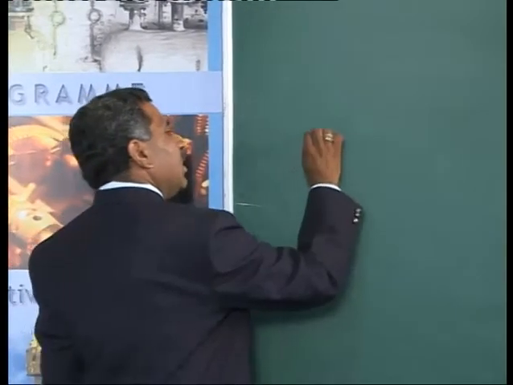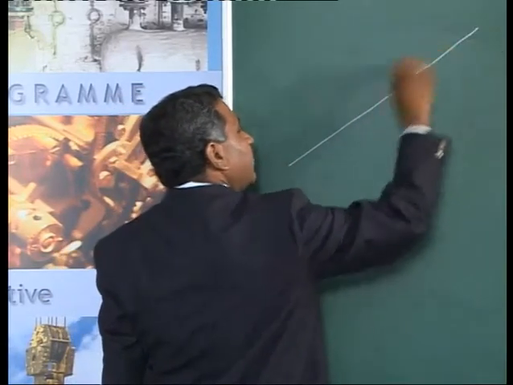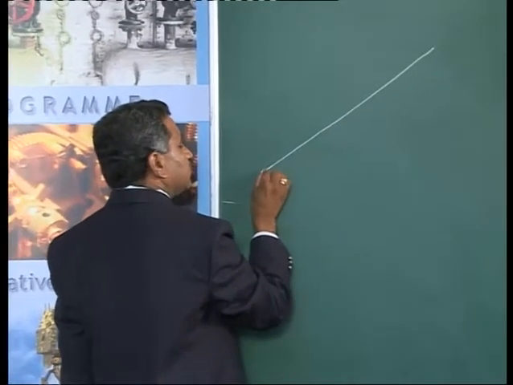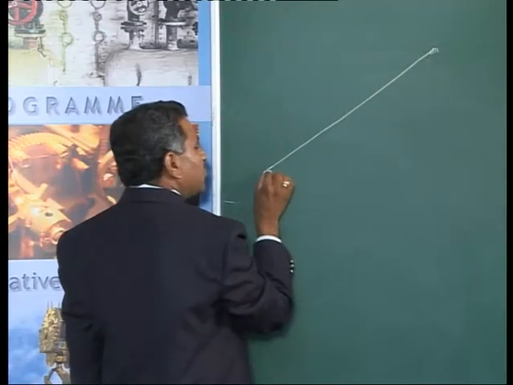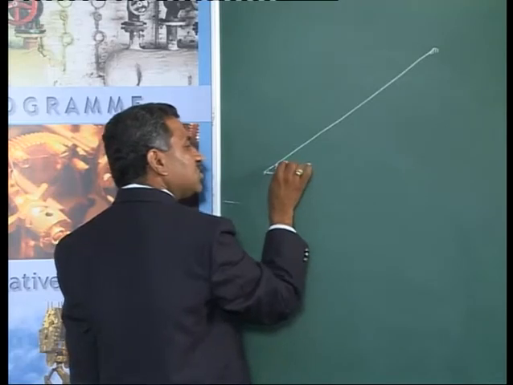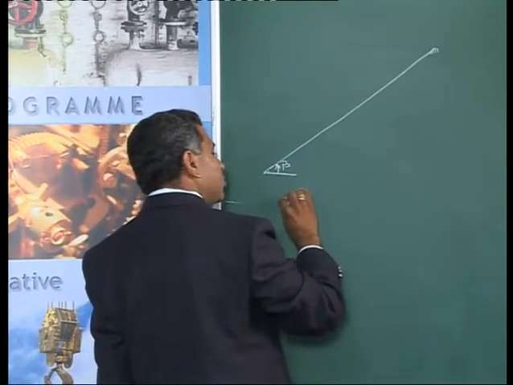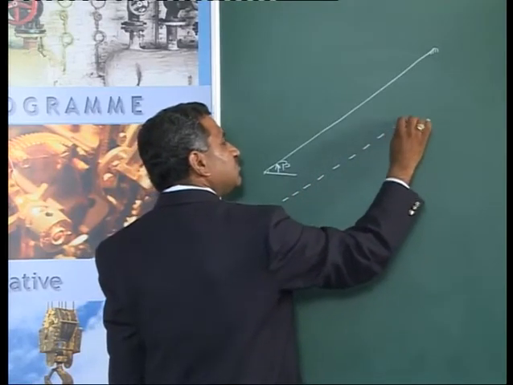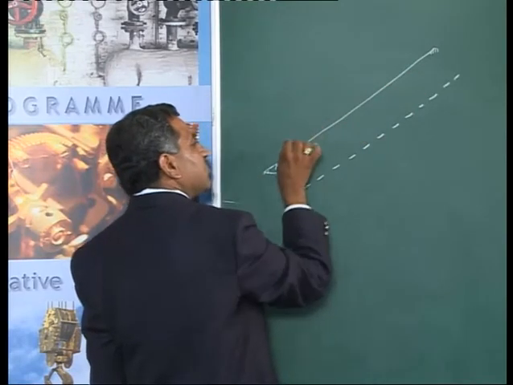Now, I will consider this infinite slope to be like this. This is having a very large extent. I will assume that this is inclined at an angle beta with respect to horizontal. Then my failure surface will be parallel to the sloping surface.